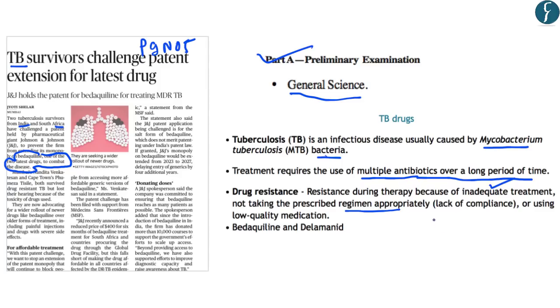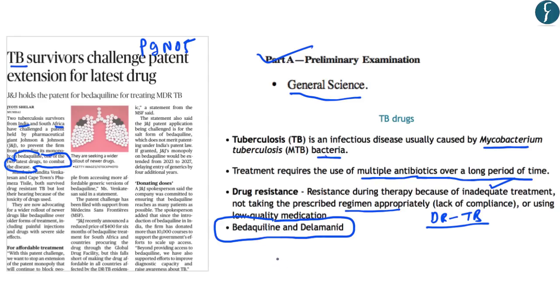And this kind of TB is called drug-resistant tuberculosis, which means that normal antibiotics do not help in curing drug-resistant TB. However, these first-line antibiotics do not work for people who have developed drug resistance. Now, to cure this drug-resistant TB, two important drugs have been found. And the names of these drugs are bedaquiline and delamanid.